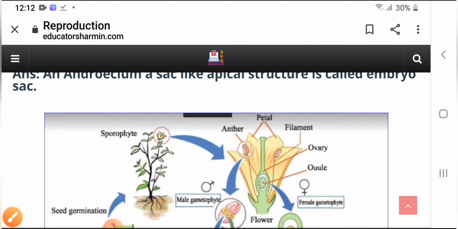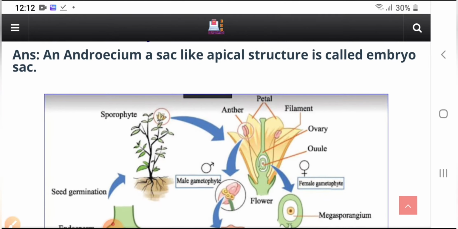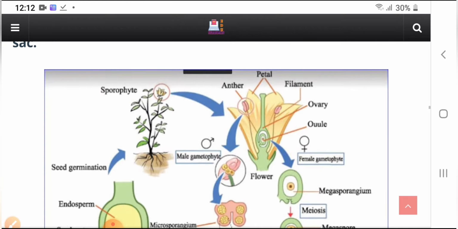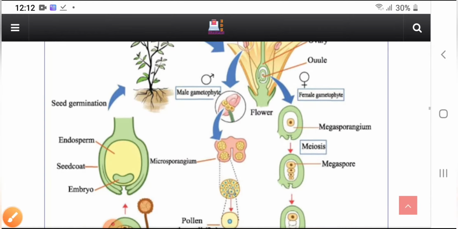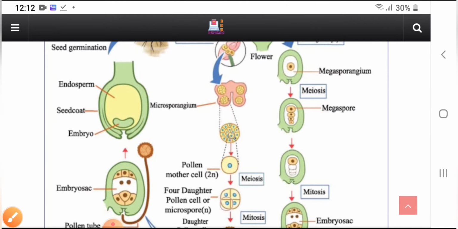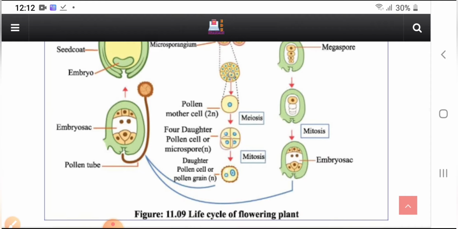whenever this is an anther, all right, that is the sporophyte. Here is seed germination, and this is a complete flower here, with the anther here. This is meiosis, a process, and here finally is the embryo sac. All right, so this is the life cycle of a flowering plant. Let's go to the next question.